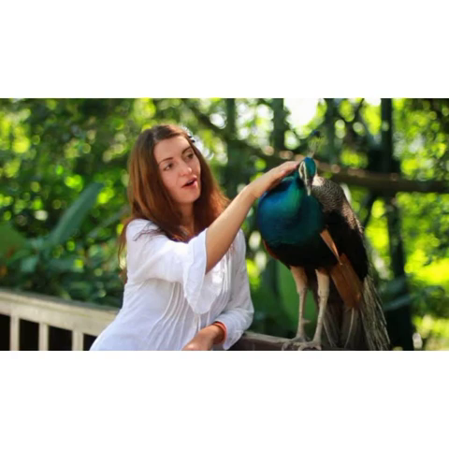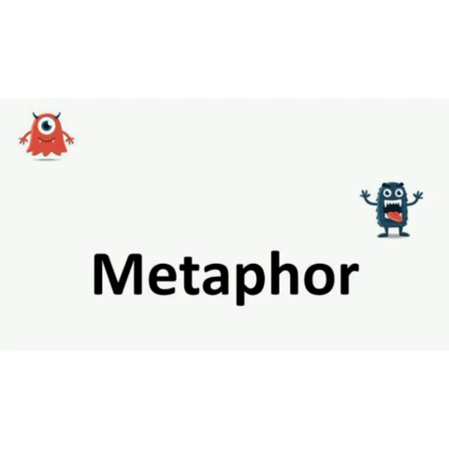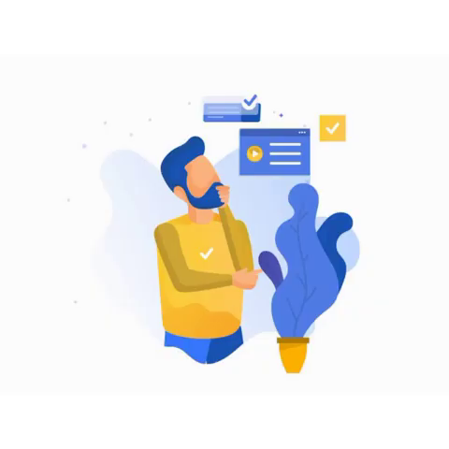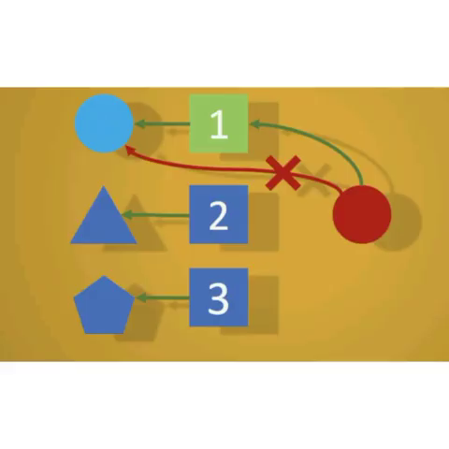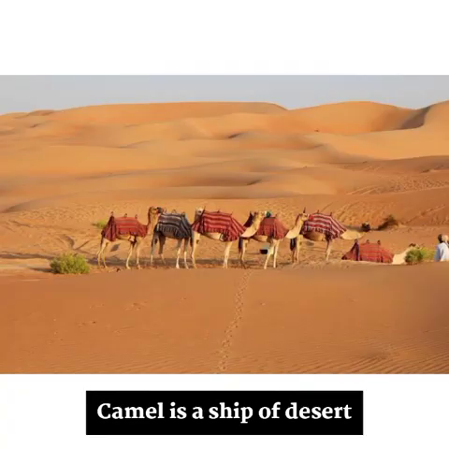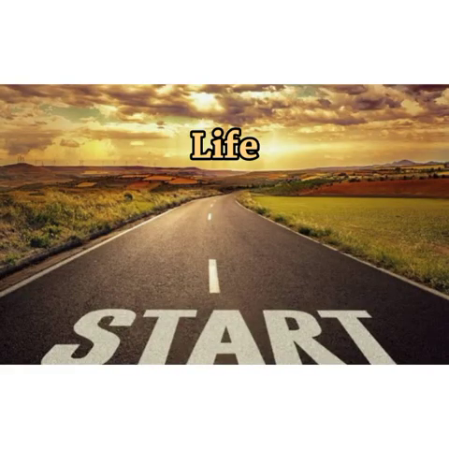The next one is metaphor. Here in this case, an indirect comparison is made and it is an implied simile, that means not directly expressed. I'll just give you a few examples. Camel is a ship of the desert. So here you see camel and ship of the desert are indirectly compared to each other but have one point in common. Life is a journey. So life is indirectly compared to a journey. Here again you see one point in common.